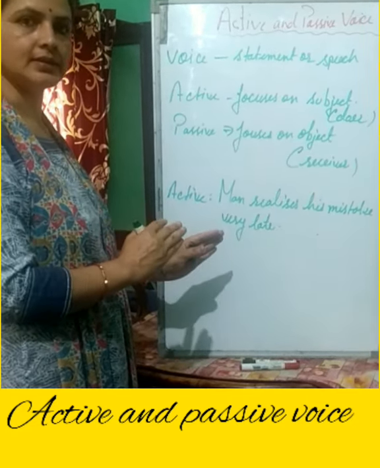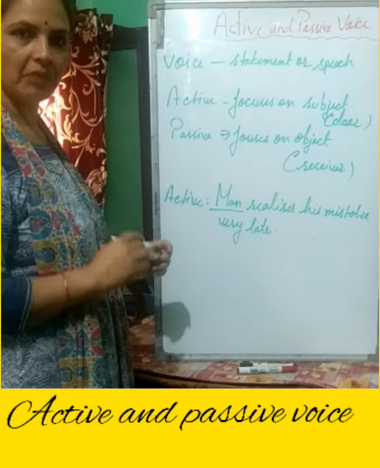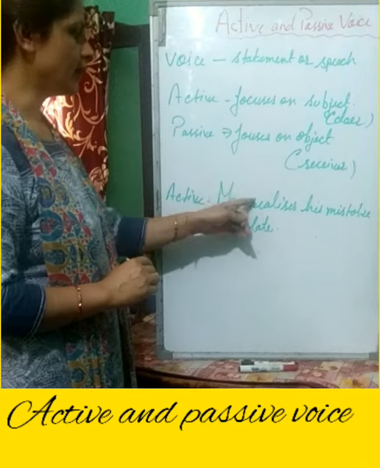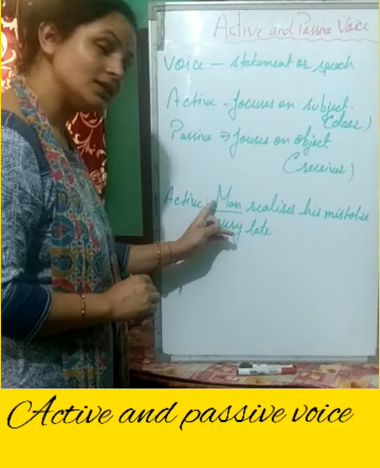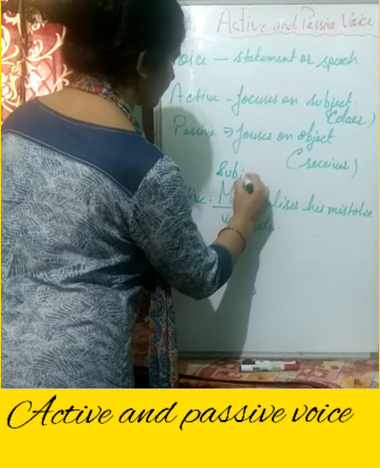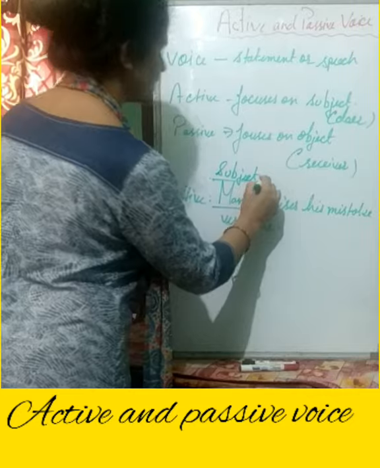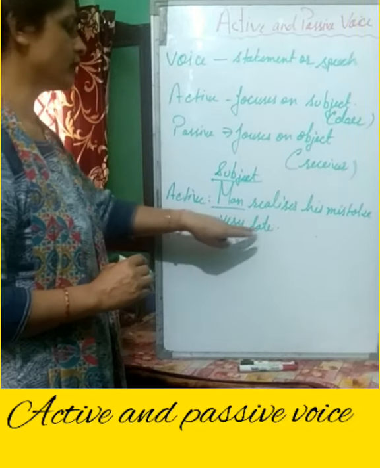Of course, the answer is man. So man realizes. What is man here? That is subject. This is the subject of the sentence.